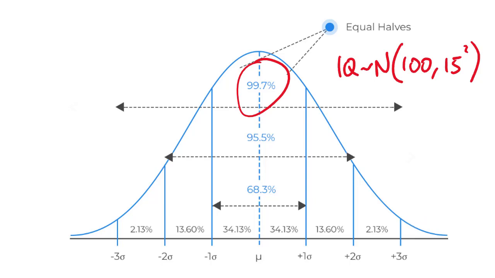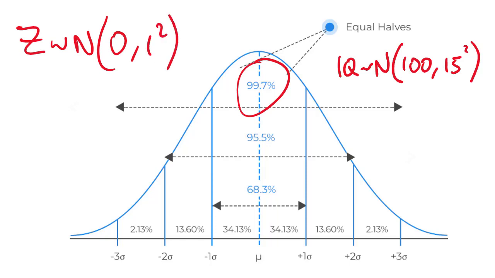But the other crucial one is so famous it has its own letter called Z, and it is the simplest one. I think of it as temperatures at the ice cap. Z is 0 is the mean. It's a cold day, but sometimes it gets a bit warmer. Sometimes it's a bit cooler. The really nice thing about this distribution is that when you say you are, say, 2 degrees above the normal today, well, what you're saying is 2 standard deviations.